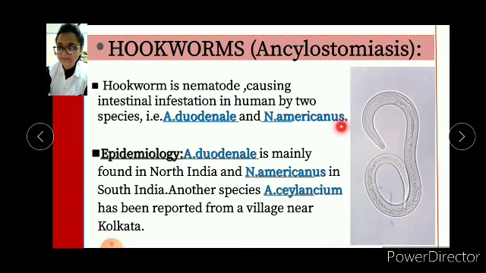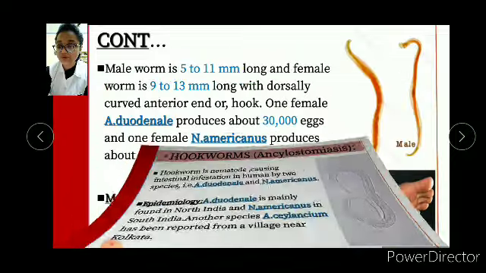Here is a picture of Necator americanus, you can see here, and its epidemiology. Ankylostoma duodenale is mainly found in North India and Necator americanus in South India. Another species, Ankylostoma ceylanicum, has been reported from a village near Calcutta.